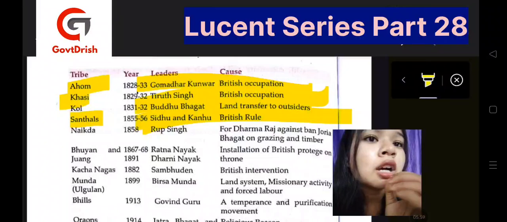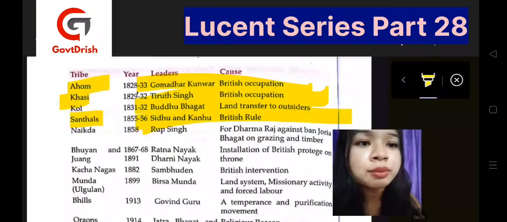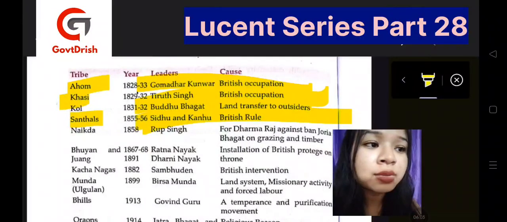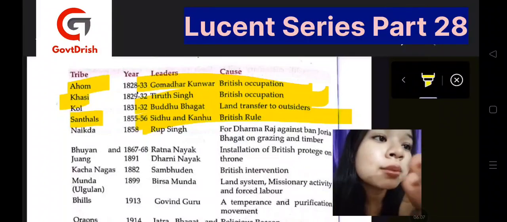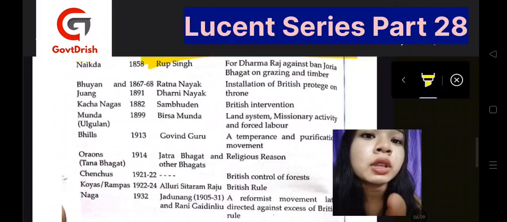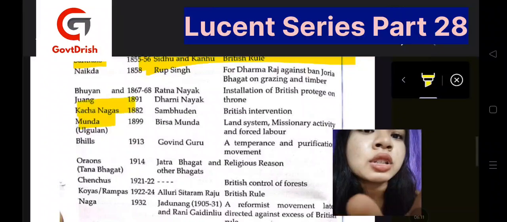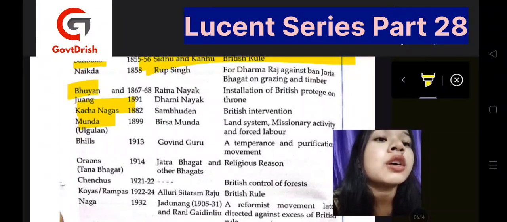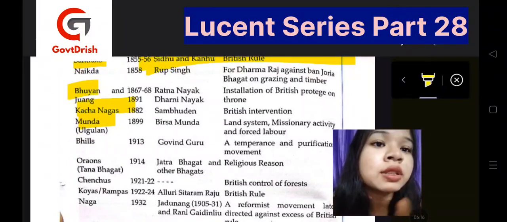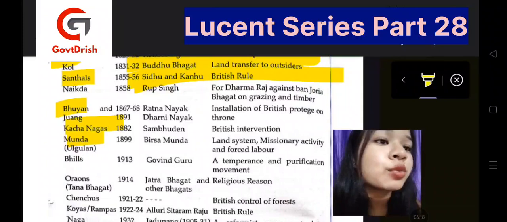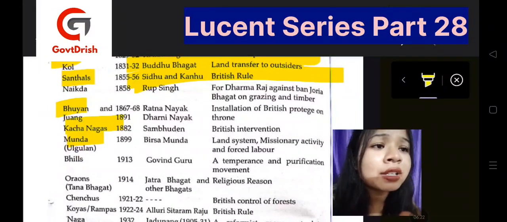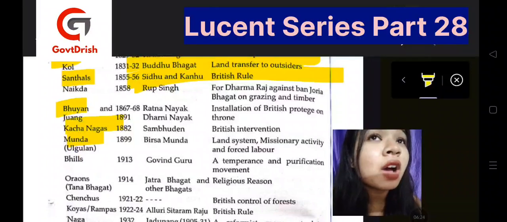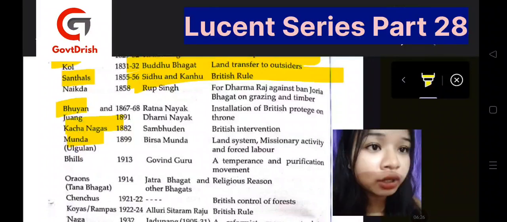Like, Gomandwar Kumar led which tribe? Rup Singh led which tribe? These are the questions that come from this section. Bhils, Mundas, Kachha Nagas, Bhuyan, Jaintia. Okay, so see what their causes have been. Installation of British protection on their throne, British intervention. Sometimes there is a very minor cause, but it had a vast impact on the tribe, so they revolted.